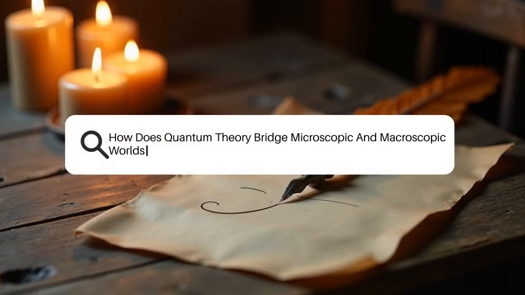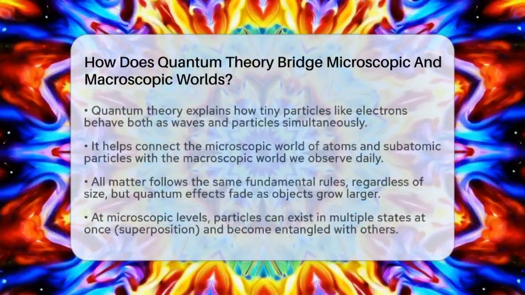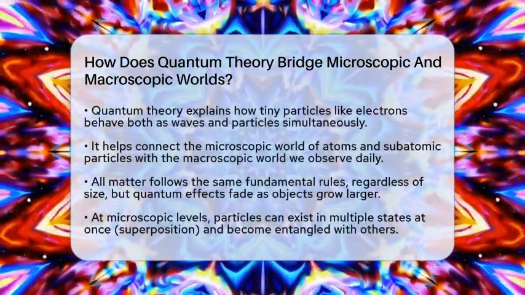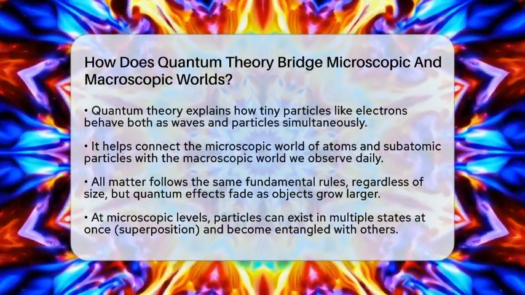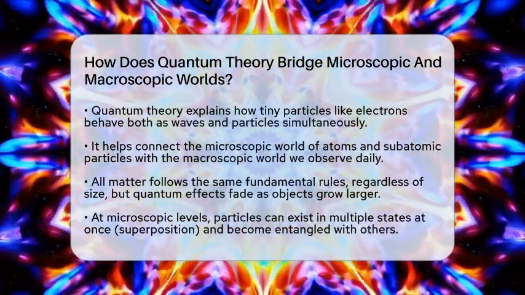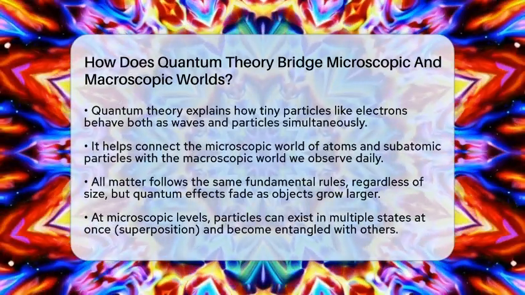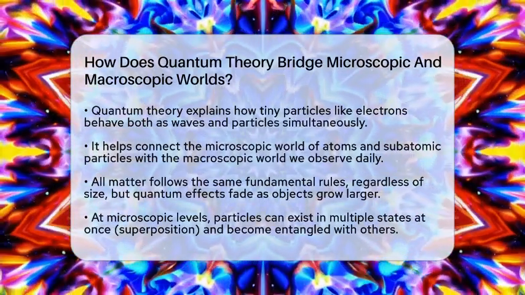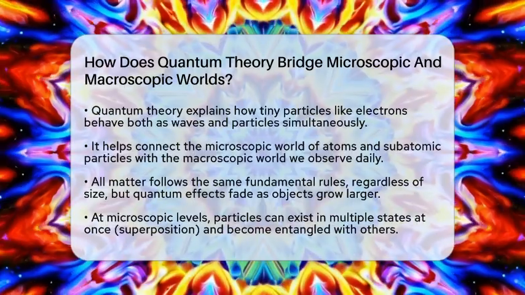How does quantum theory bridge microscopic and macroscopic worlds? Imagine a tiny particle like an electron behaving both as a wave and a particle at the same time. This strange behavior is part of what quantum theory explains. It helps us understand how the tiny world of atoms and subatomic particles connects to the big world we see